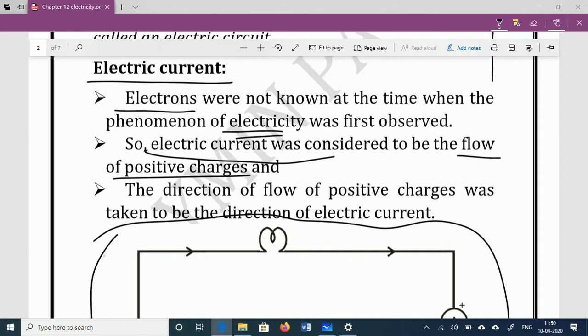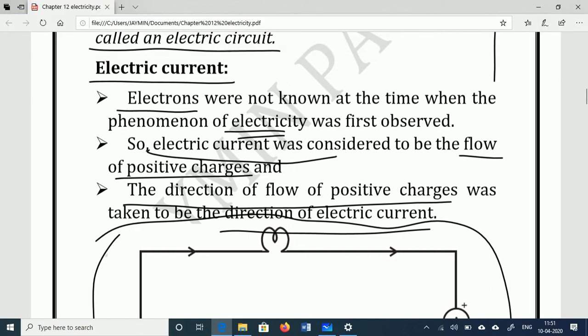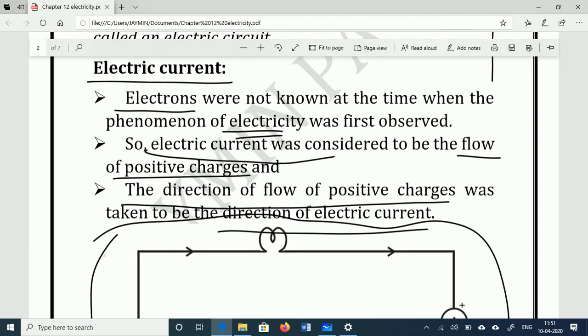Later on different scientists came to know that electricity is produced due to the flow of electrons, but the concept was already established that the direction of electric current is the same as the direction of flow of positive charge. This concept was already printed in all the books. So when scientists came to know the direction of flow of electron is opposite, they did not change the direction of electric current.